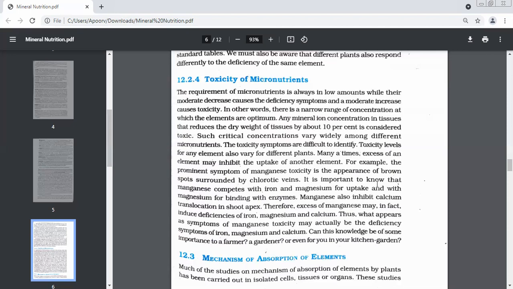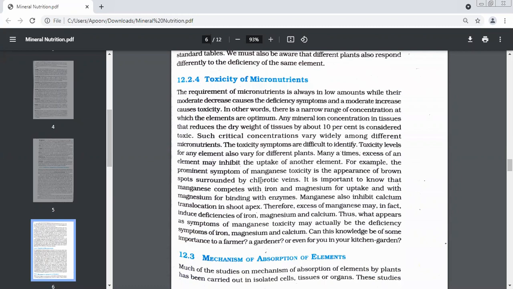This is a very important question which has often come in your NEET exams. Many times you will see the question: appearance of brown spots surrounded by chlorotic veins is a prominent toxicity symptom of which element? The options given were manganese, molybdenum, magnesium, and zinc. So whenever I read lines from NCERT, take them seriously.